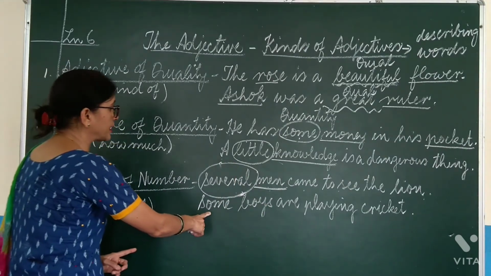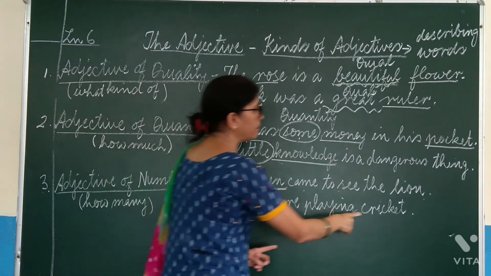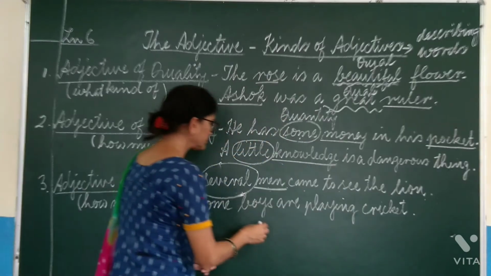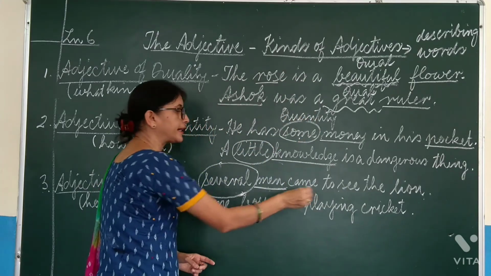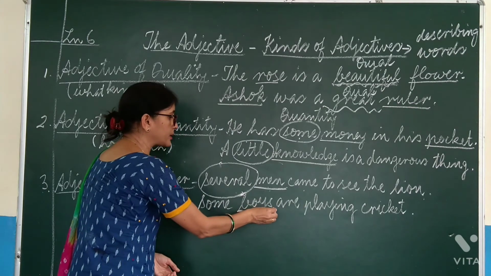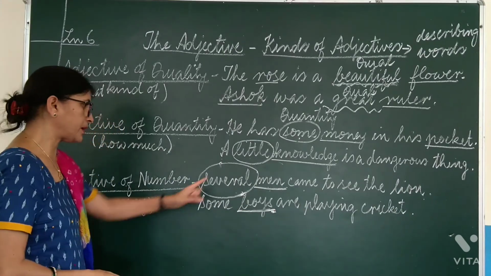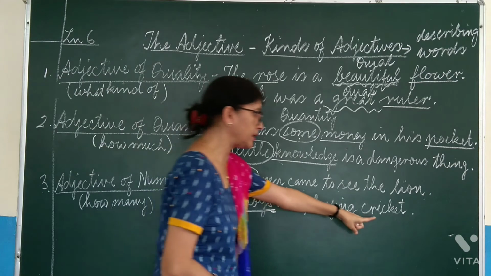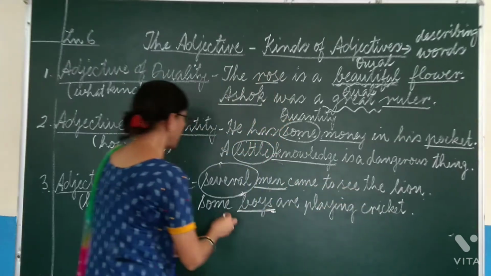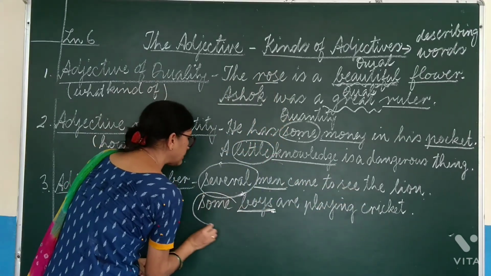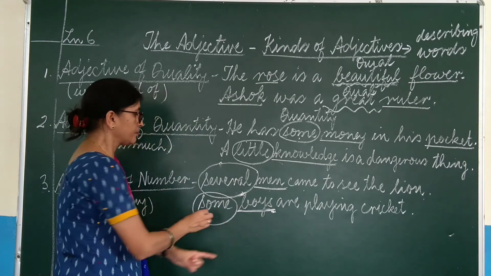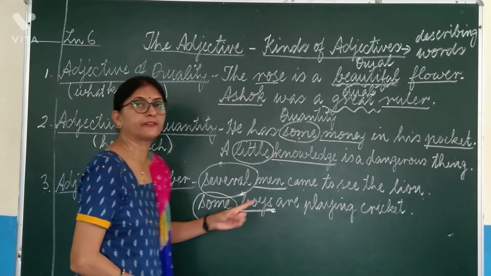Now, next sentence. Some boys are playing cricket. Here, boys are noun. Cricket is also noun. But I have to explain to you adjective of number, so I am not concerned about cricket. Now, see, the word some is describing boys. Here, some is adjective of number.